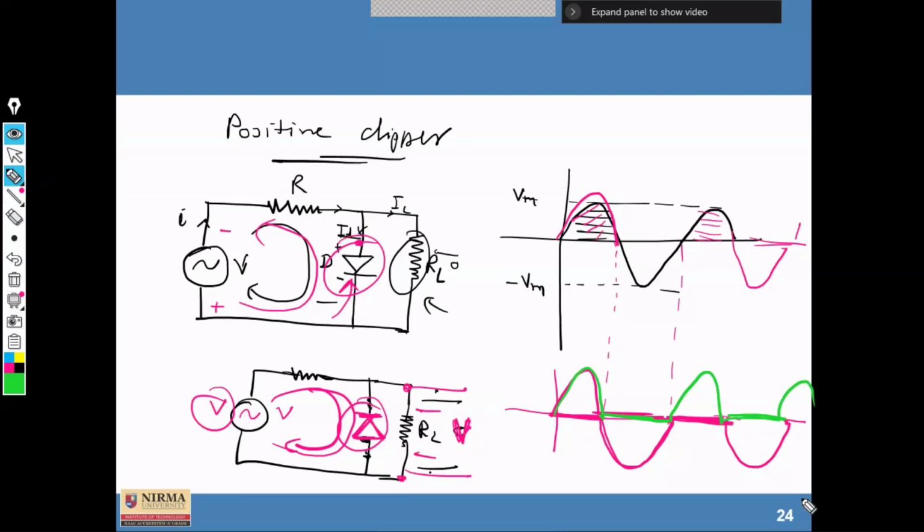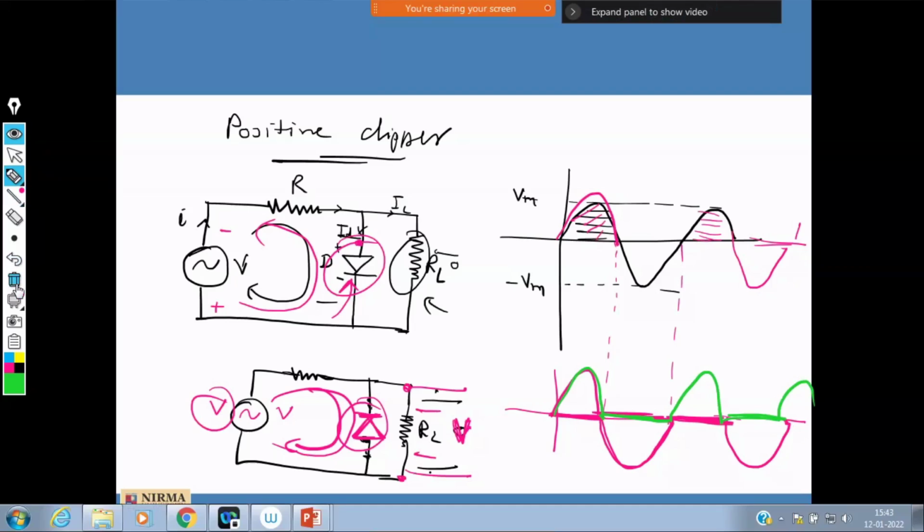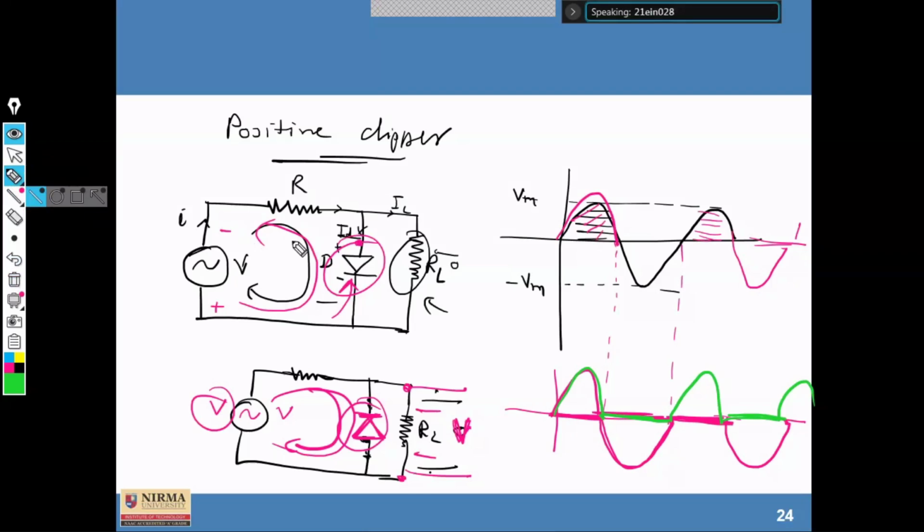Clear? Sir, how will the potential difference across R2 be zero? Like the potential difference would be the same as the diode, the current would be zero. What would be the short circuit condition? The short circuit condition would be when it is forward biased. So I am saying that R2 will still have the same potential difference even if it has zero current. You're talking about RL, since they're in parallel. Yes, RL.